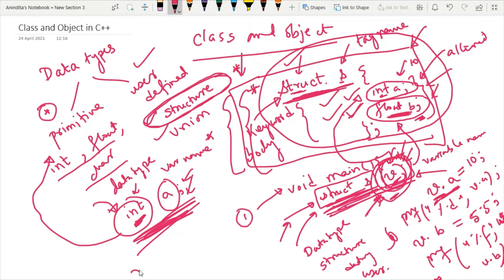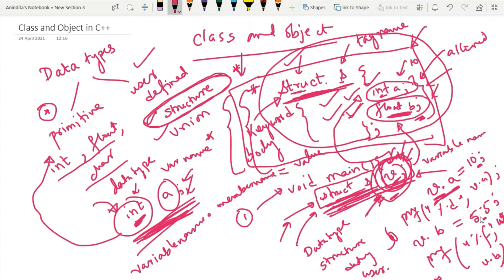So the syntax for accessing members inside a structure is variable name dot member name, and then you have to assign some value. Depending on the type of the member, you will assign the respective value.